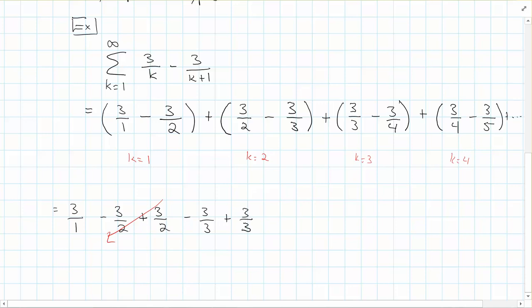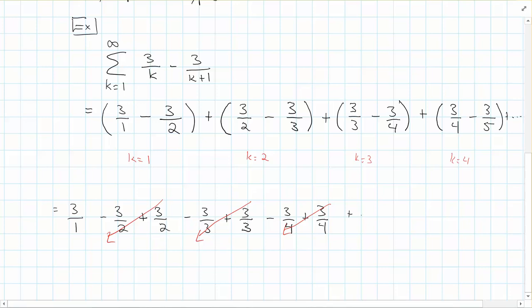Well, wait a minute, I've got the same thing here. Those just cancel out. Minus 3 over 4 plus 3 over 4. Oh wait, those cancel out. And then we just have this going on forever.